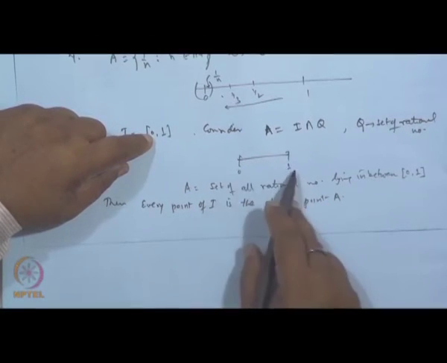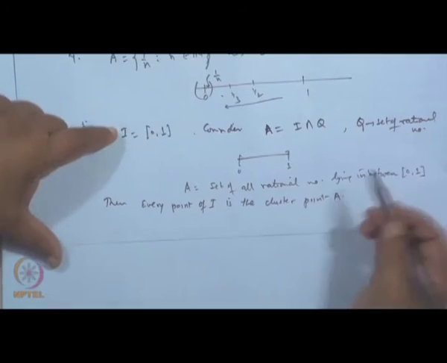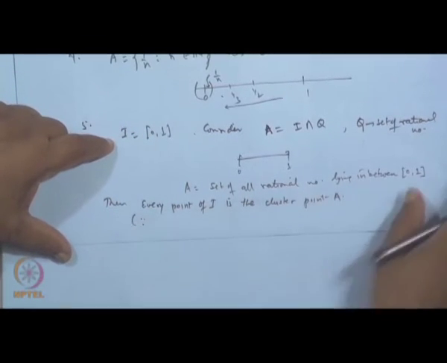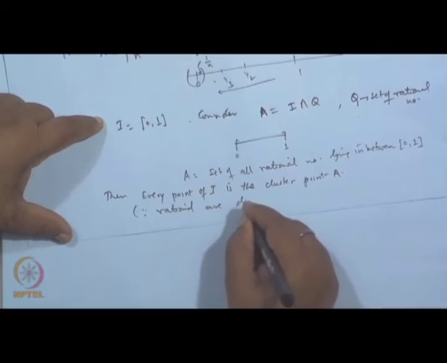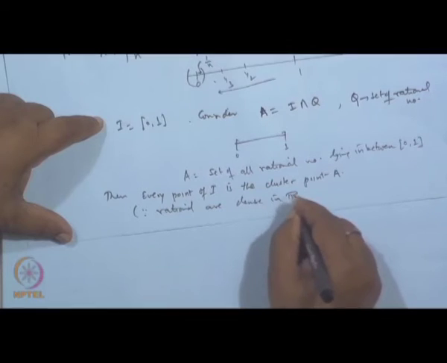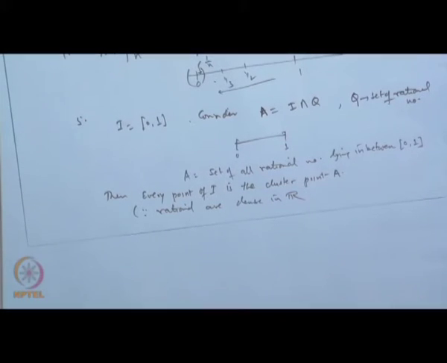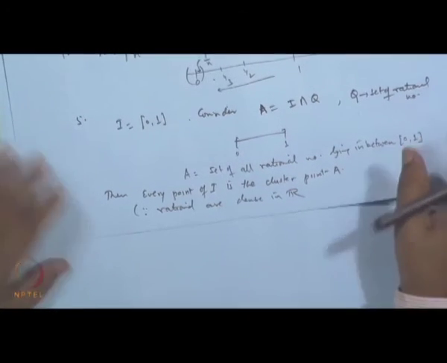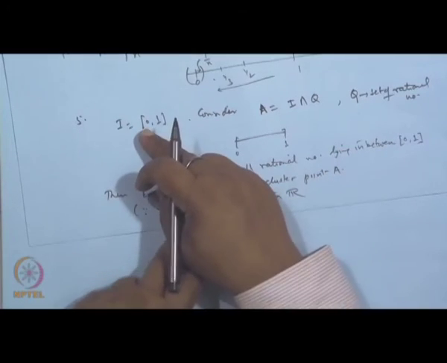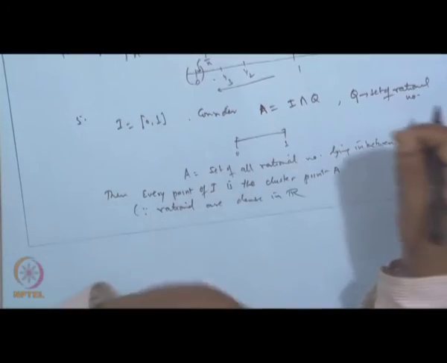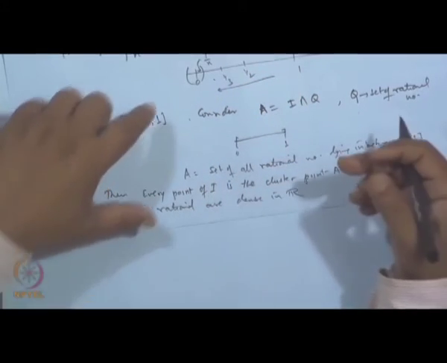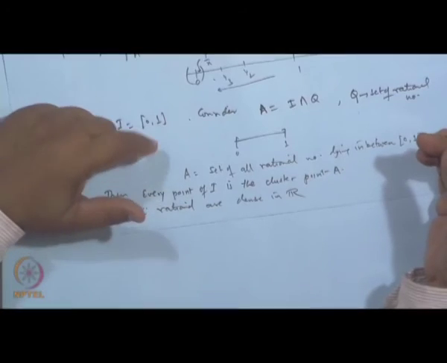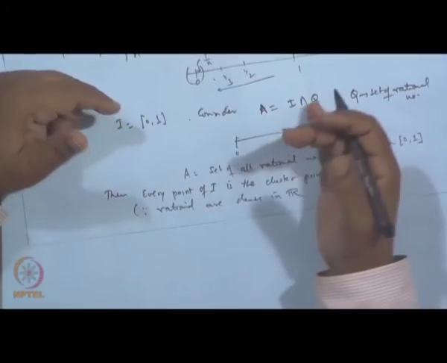Since rationals are dense in the reals, the closure of the rational numbers is the entire real line. So, if you pick up any number, you will always get in its vicinity another rational number, which is distinct from that number. So, every point of 0 1 becomes a cluster point for this set A. Okay. So, that is one.